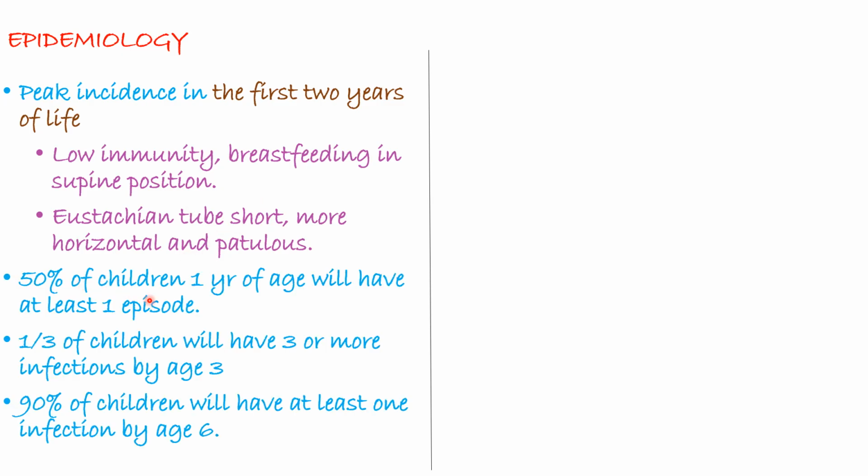So 50% of children in 1 year of age will have at least one episode of otitis media. A third of the children will have three or more infections by the age of 3 years, and 90% of the children will have at least one infection by the age of 6 years.